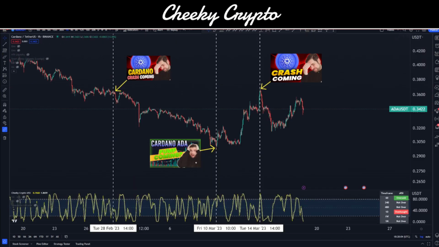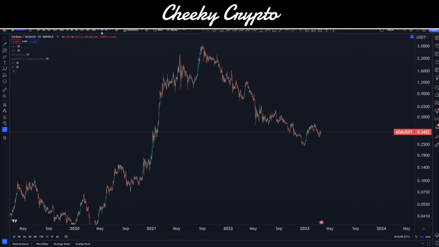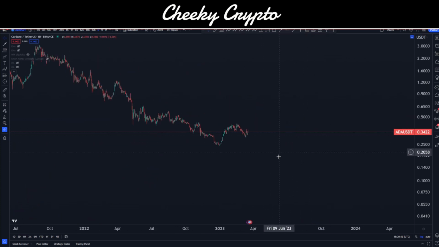Now let's jump over, not into that one, but into this one here, right? This is our daily chart. Again, this is just scaled out with nothing on it at the moment. And what we want to do is focus in on some of these key areas, right?